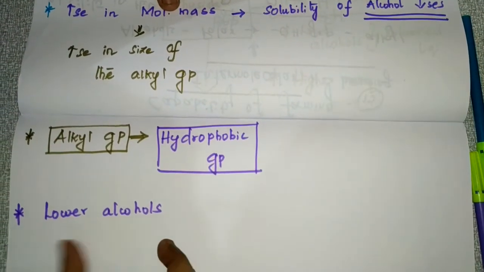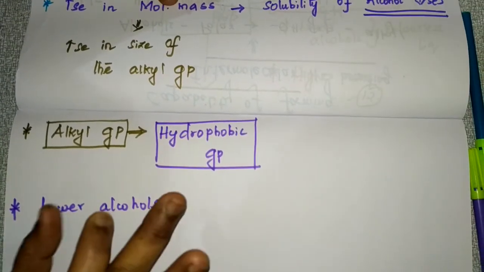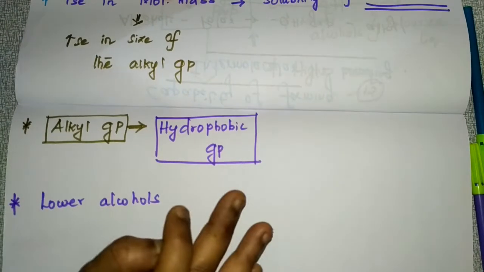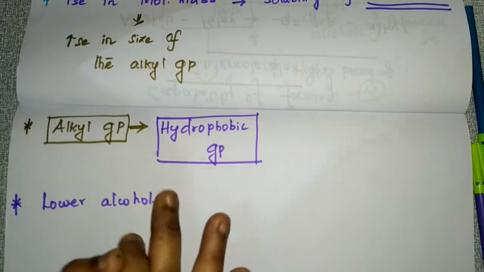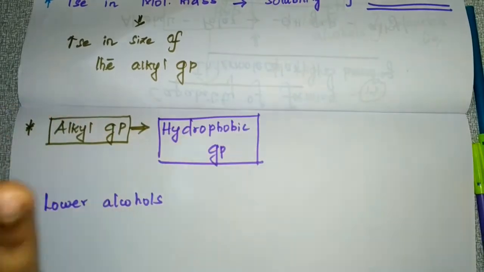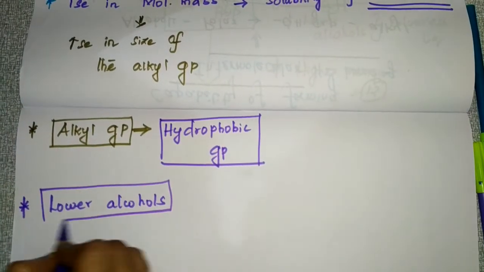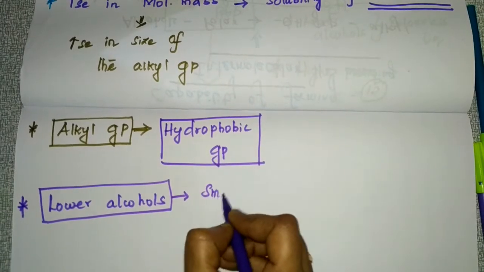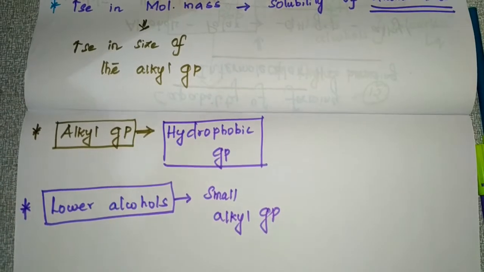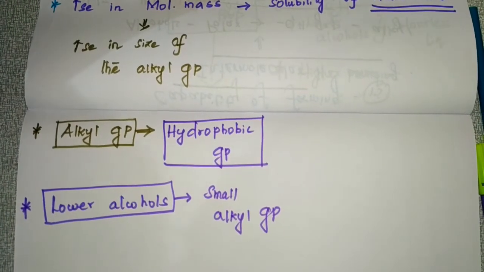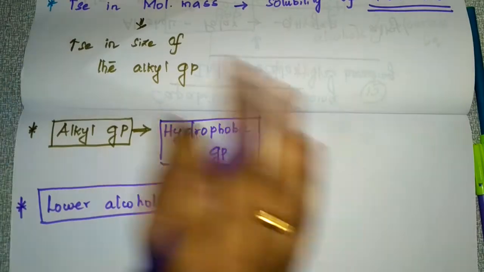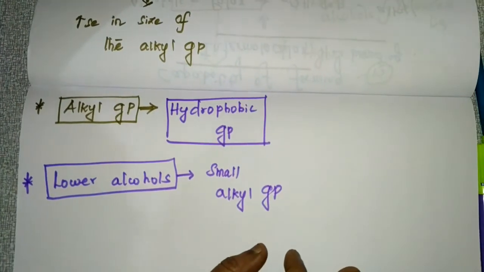If you take lower alcohols, the alkyl group will be very small, remember. And the OH group which is present will form hydrogen bonds with water molecules. So lower alcohols are highly soluble, or completely miscible, in water. They have a small alkyl group, and the OH group forms hydrogen bonding with water molecules, so they are completely miscible in water.